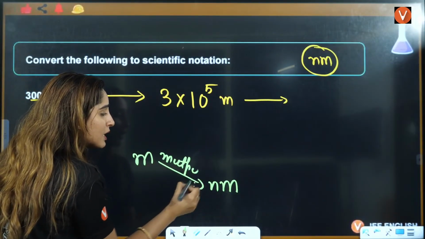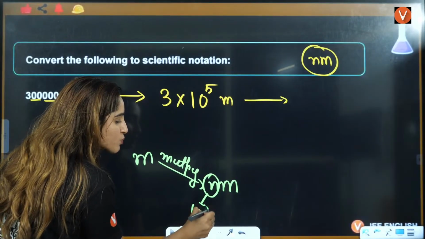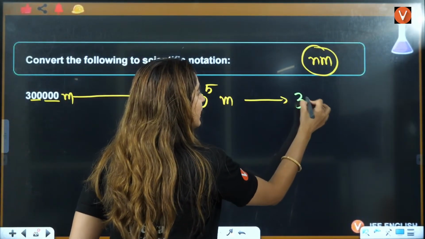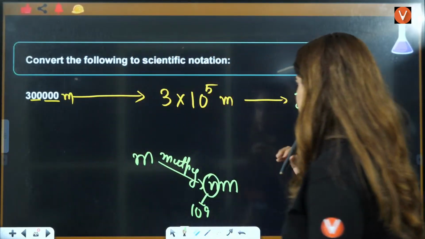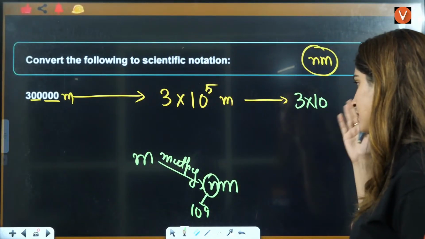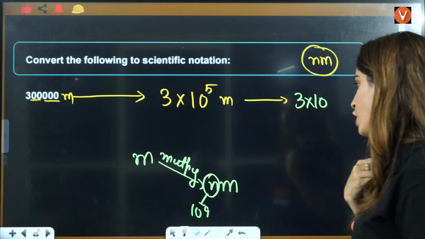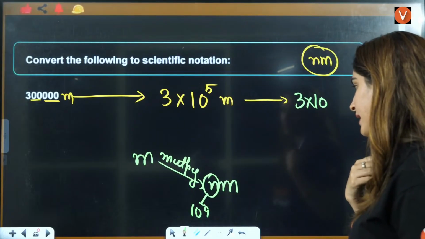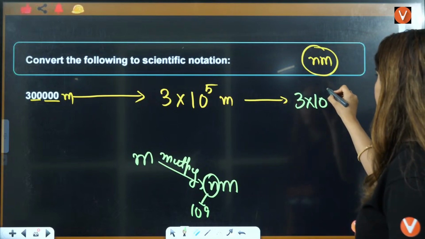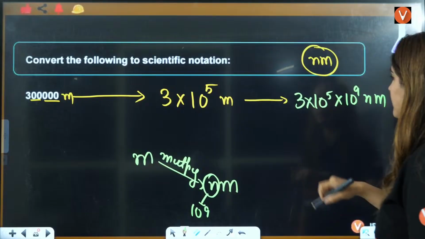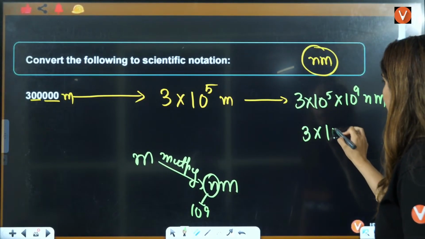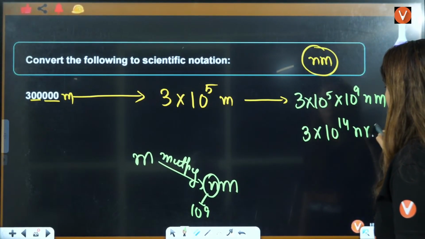Multiply with nano, which means 10 raised to power 9. Wait a minute. When you convert to the smaller unit, you have to multiply, right? So it will be multiplied with 5 and 10 raised to power 9 nanometer, so that will be 3 into 10 raised to power 14 nanometer.